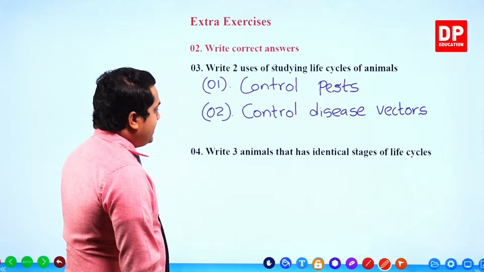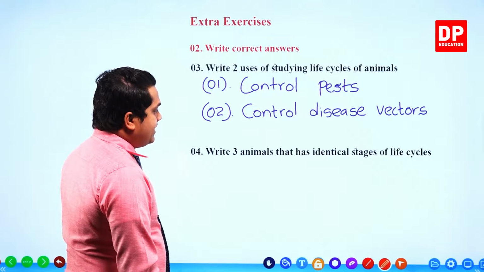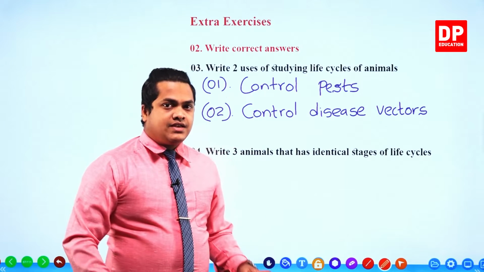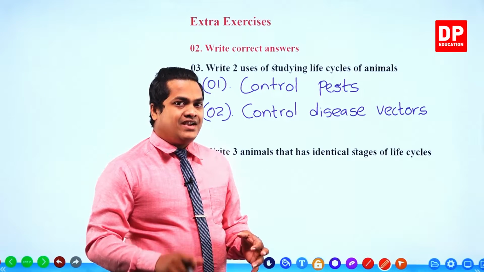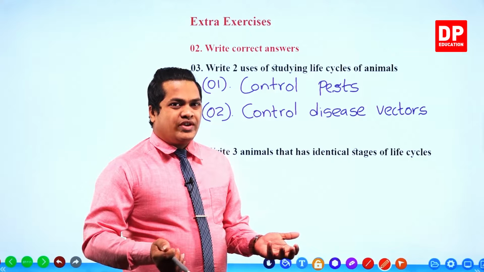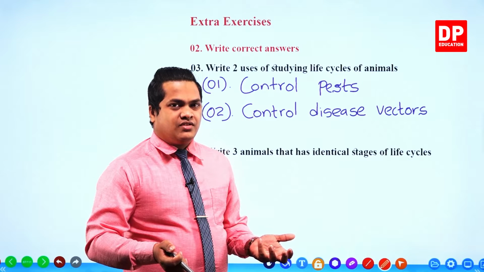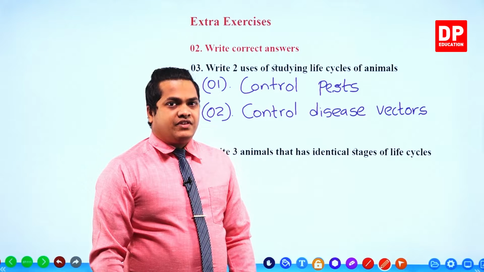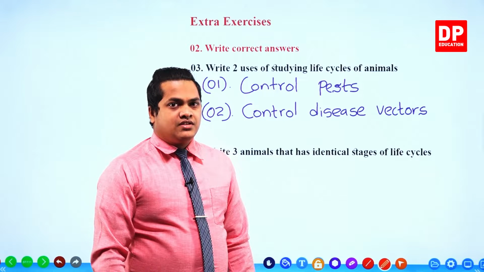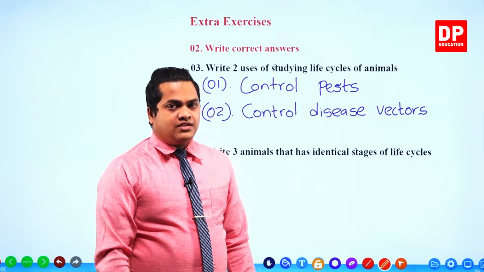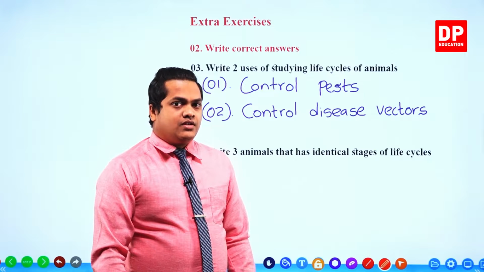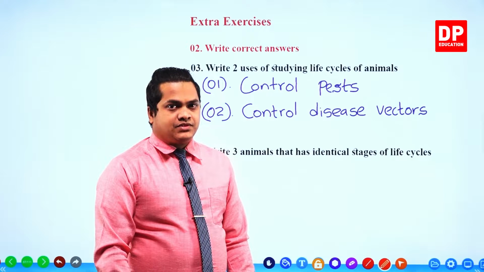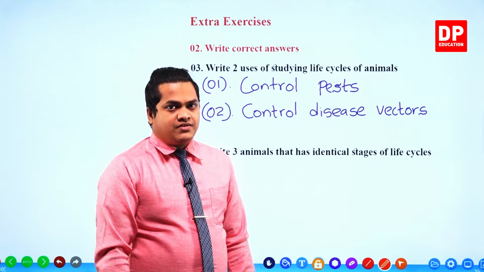Next one, write 3 animals that have identical stages of life cycles. So what do you mean by identical stages of life cycles? Identical means they do not go through different changes. So if there are no different changes, then my dear children, we can consider this as an organism that goes through a normal life cycle. It does not show metamorphosis.